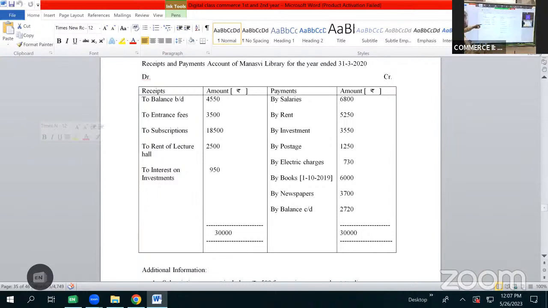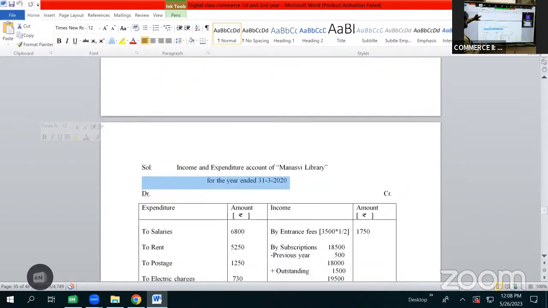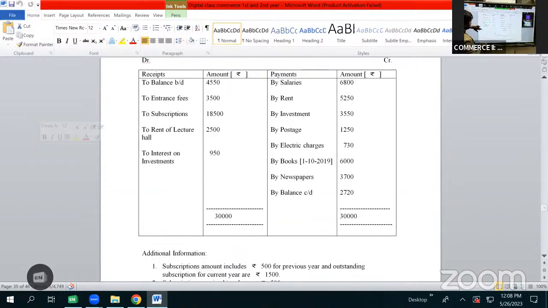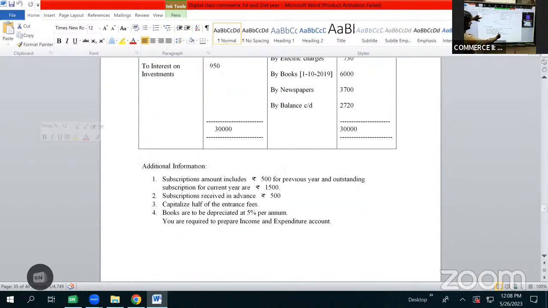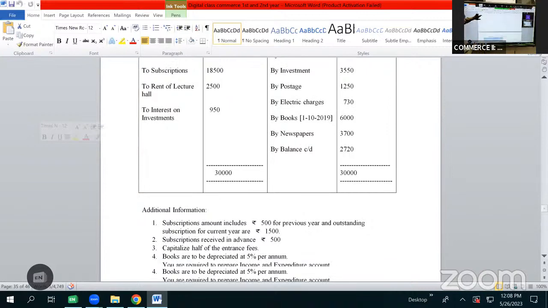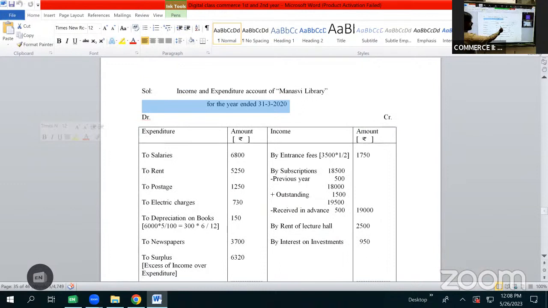Let us start the solution. Here we have the opening balance, to balance brought down 4,550. But we are not going to take the opening balance as we are preparing income and expenditure. Then we have entrance fees 3,500 rupees. We also have an adjustment on entrance fees: capitalize half of the entrance fees. It means half of the entrance fees is of capital nature, so we write only half of the amount. 3,500 into 1 by 2 works out to 1,750, because half of the amount is to be capitalized. So we'll write only 1,750.